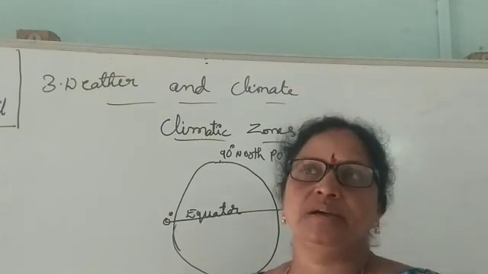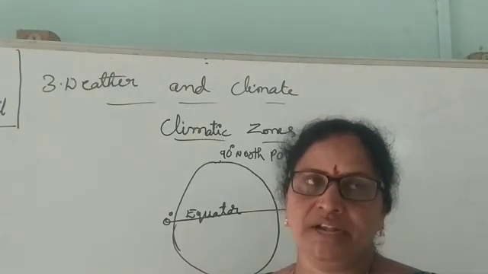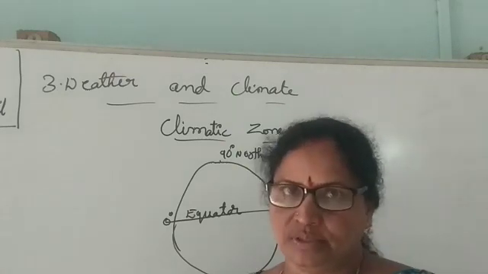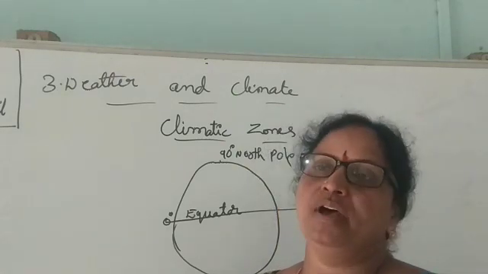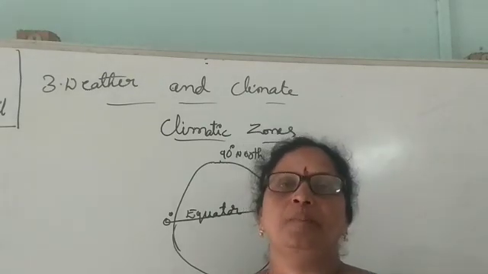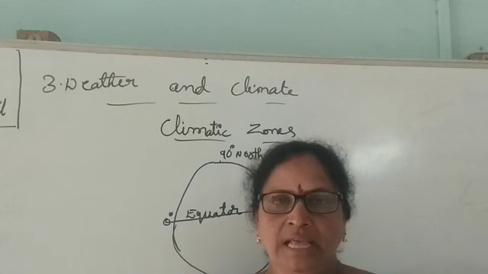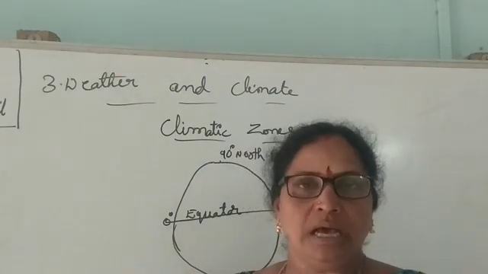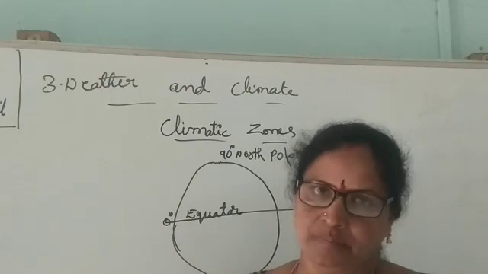And these hemispheres can be divided into 3 climatic zones, depending upon the heat received by the place.